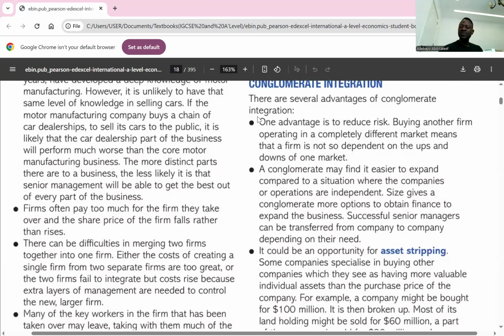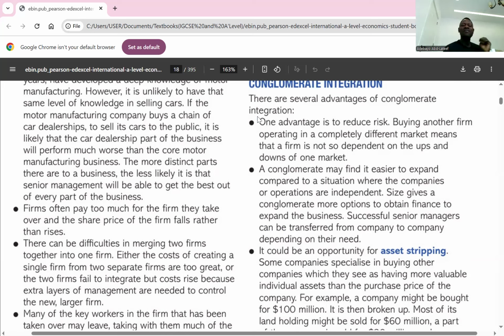Then the last one is conglomerate. Conglomerate integration is a form of integration which occurs between firms with no common interest, like a school buying over a hospital. There's no common interest there. It's a school, an educational industry. Hospital is the health industry. They don't have common interest, but owners might wish to buy. Do you understand?